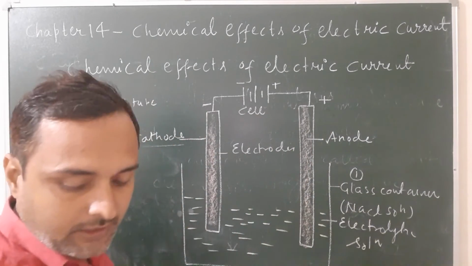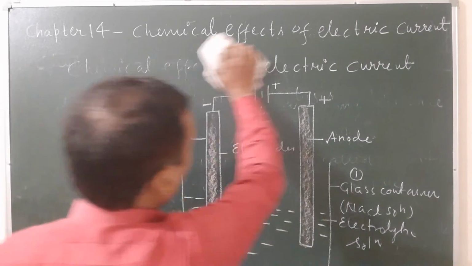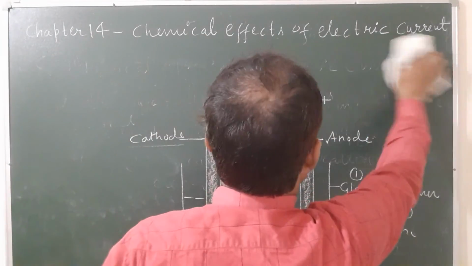When electricity passes through the NaCl solution, various changes occur. See these changes.